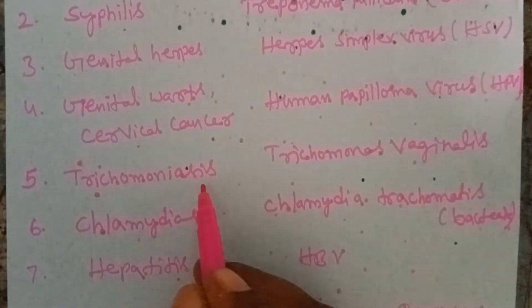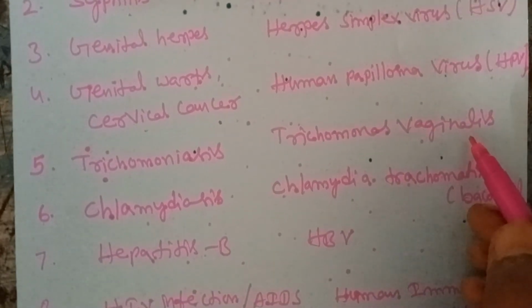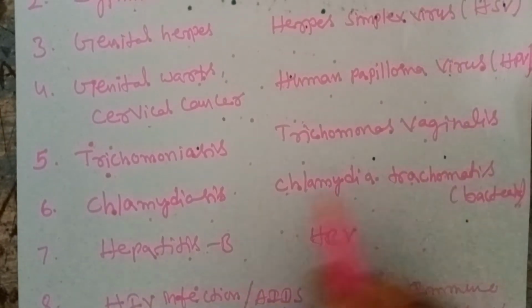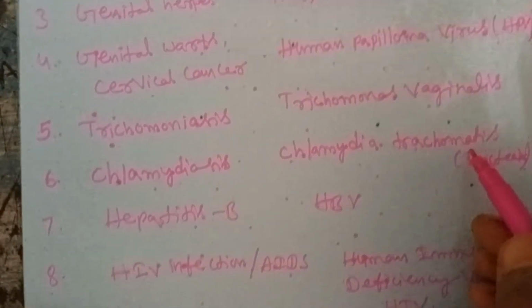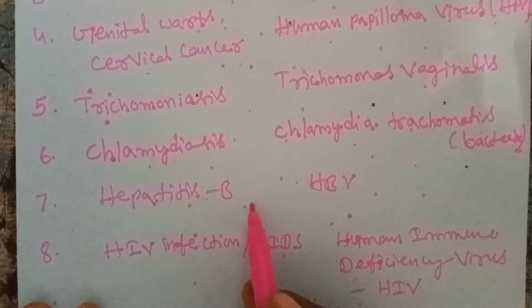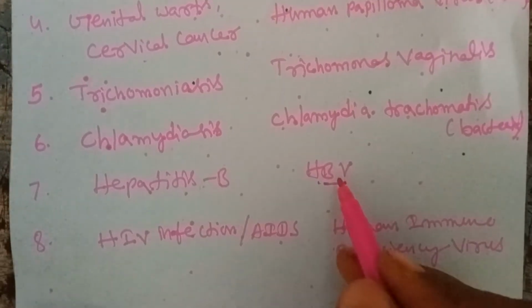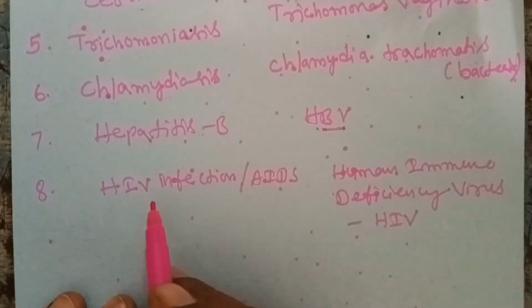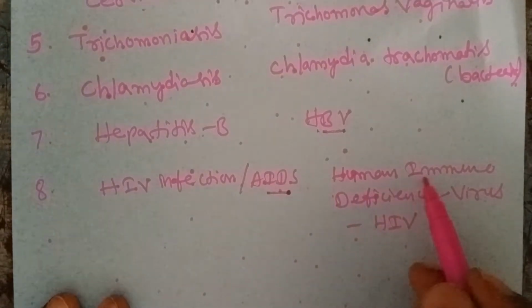Trichomoniasis is caused by the protozoan parasite Trichomonas vaginalis, which affects the vagina in the female body. Chlamydiasis, Chlamydia trachomatis, is a bacterial disease. Hepatitis B is caused by the hepatitis B virus; there are B and C types of virus. Finally, HIV infection, called AIDS, is caused by the human immunodeficiency virus.